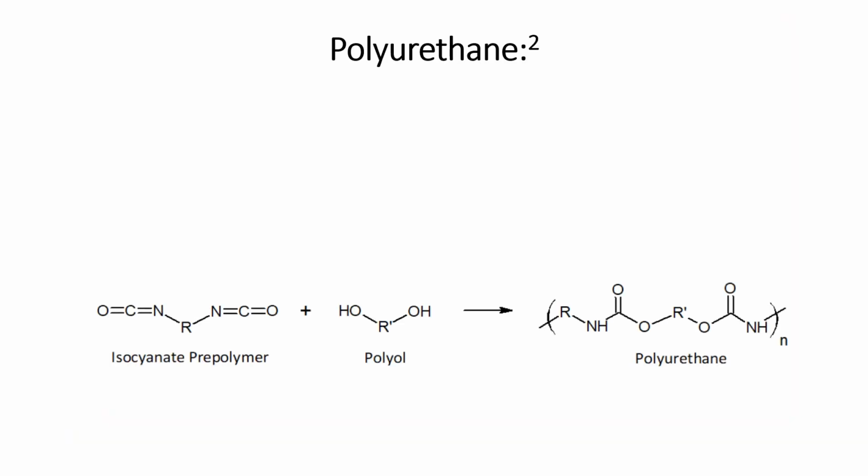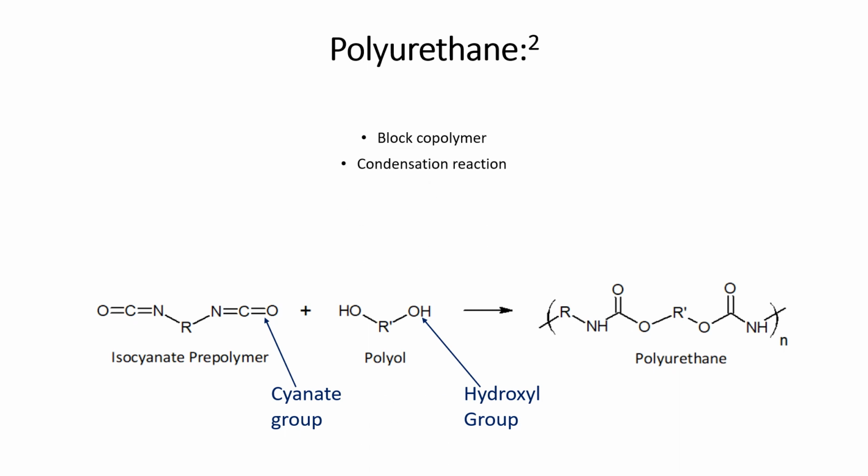Polyurethane. Polyurethane is formed from the condensation reaction between a hydroxyl group on a polyol and a cyanate group on an isocyanate, forming an ester and amide bond, resulting in a block copolymer. This polymerization is formed through step growth polymerization, which can produce two different forms of polyurethane, flexible or rigid polyurethane. One form of polyurethane is rigid polyurethanes.